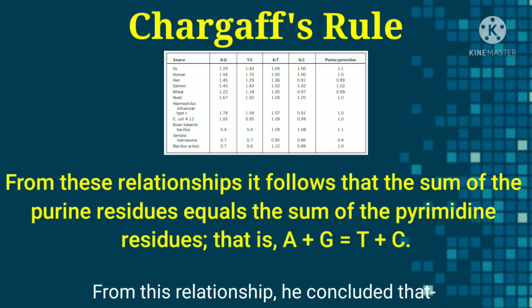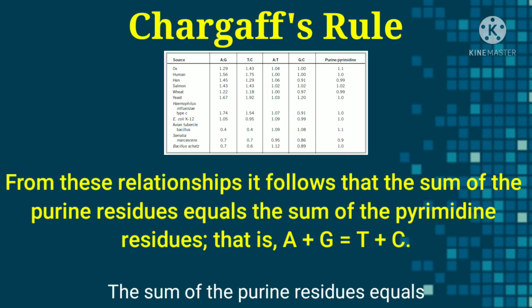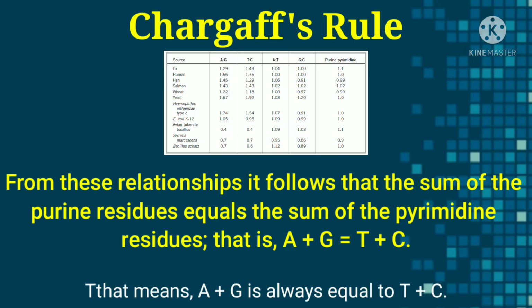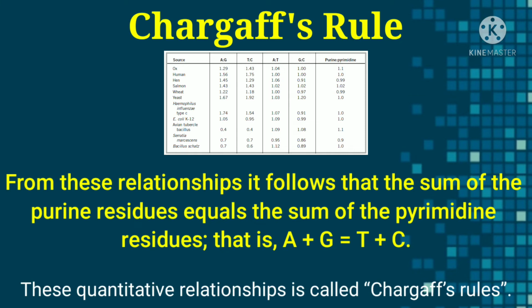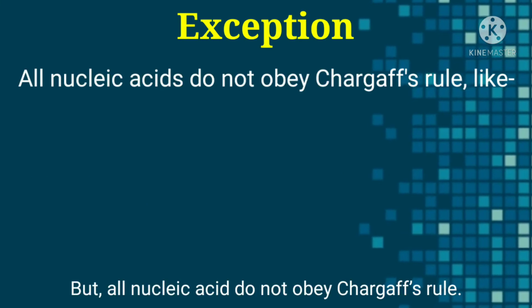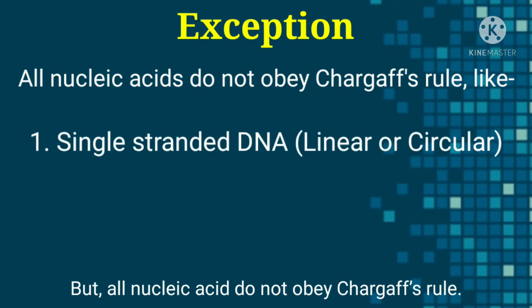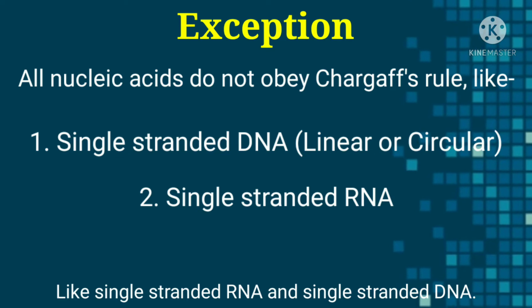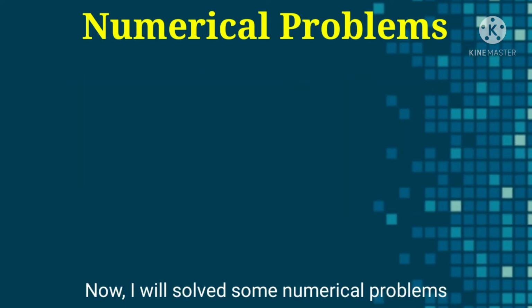From this relationship, he concluded that the sum of the purine residues equals the sum of the pyrimidine residues. That means A plus G is always equal to T plus C. This quantitative relationship is called Chargaff's rule. But not all nucleic acids obey Chargaff's rule, like single-stranded RNA and single-stranded DNA.